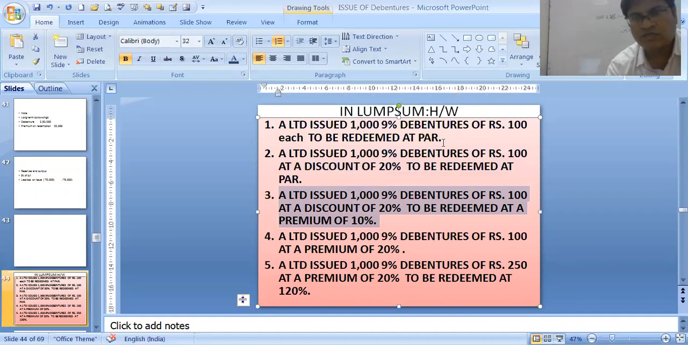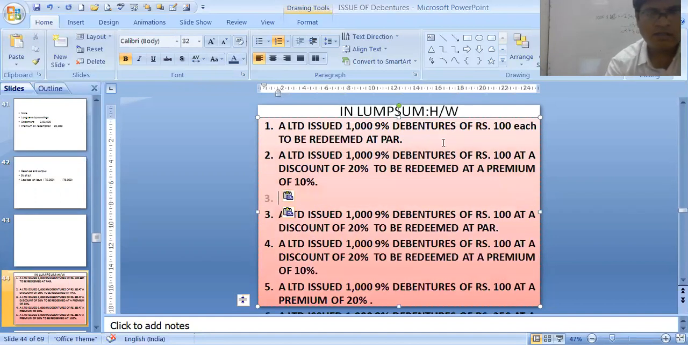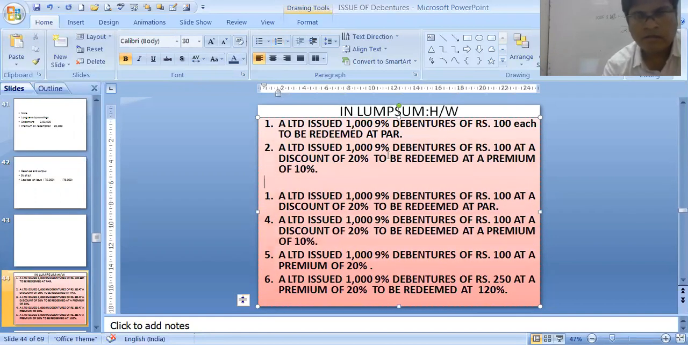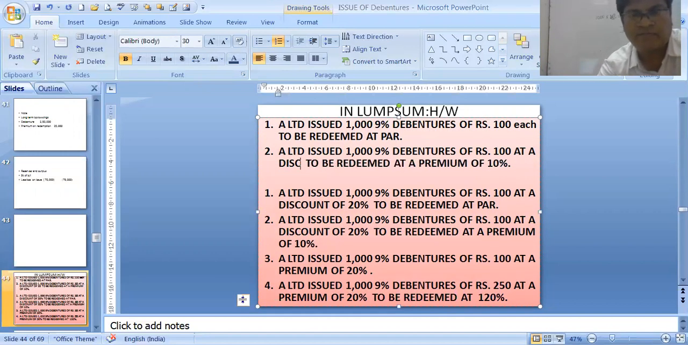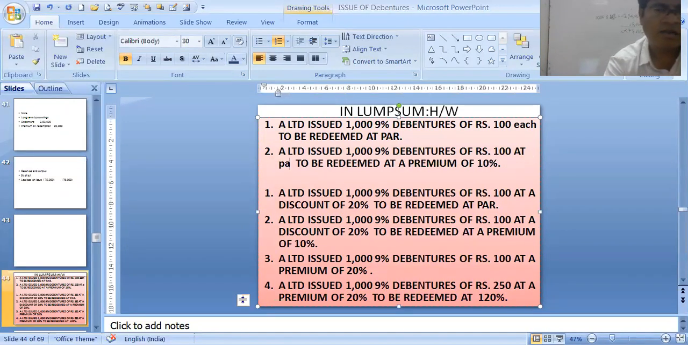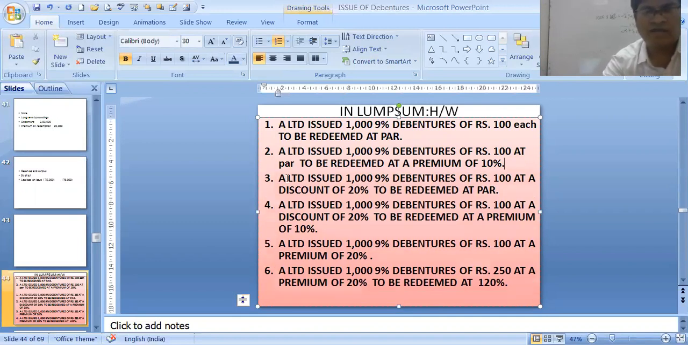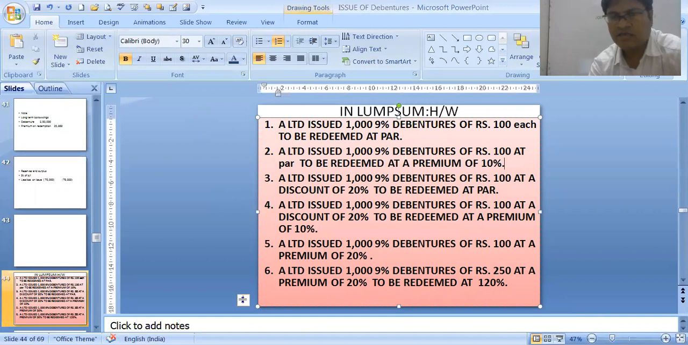We can give one more sum: of 100 each at rupees 100, to be redeemed at a premium of 10%. At par, to be redeemed at a premium of 10%. So we have this many sums, six varieties. Hope you have understood, students. Thank you very much. Please see the video and please do the sums. If you understand, it will be better.